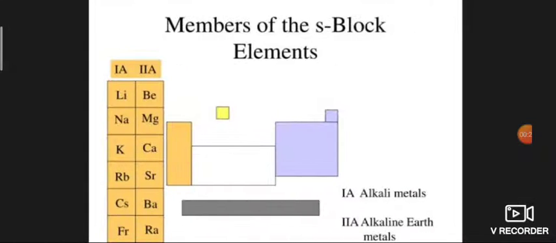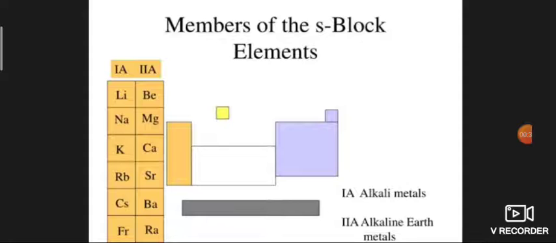S block elements: elements in which the valence or outermost electron enters the s orbital are called s block elements. This block lies in the extreme left of the periodic table, as the s orbital can accommodate a maximum of 2 electrons. So only 2 groups are included in this block: group 1, known as alkali metals, and group 2, known as alkaline earth metals.